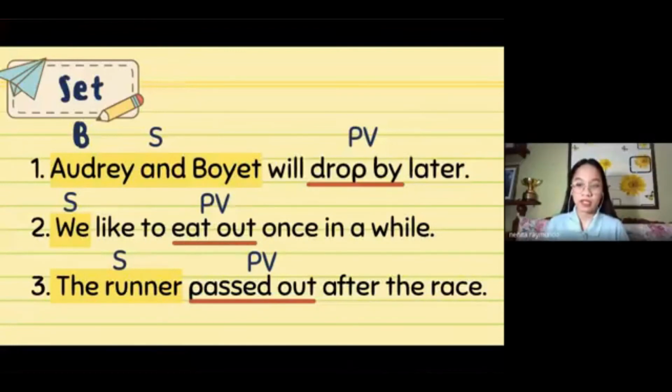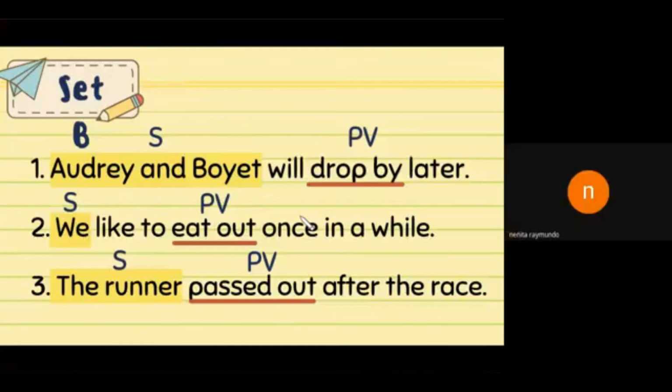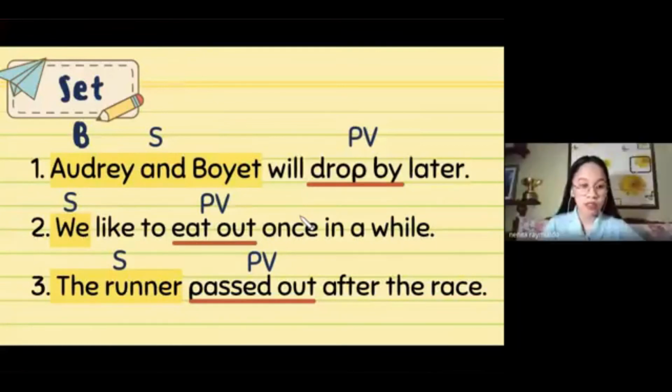All right. That's correct, Jaja. You observed it correctly. Compared to the previous set, this set does not have an object. It only follows the pattern subject and then phrasal verb, and then some other additional words at the latter part. But there is no object in each sentence.